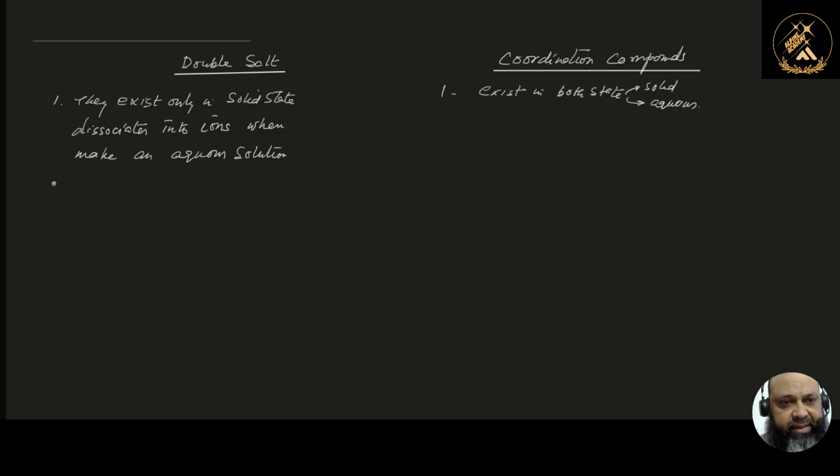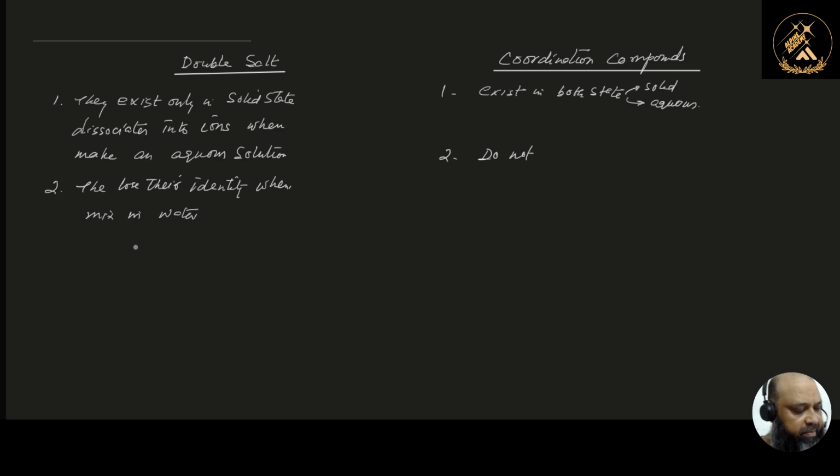The second thing is that double salts lose their identity when mixed in water or any solvent, but coordination compounds do not. That is very important. So this is the difference between them.